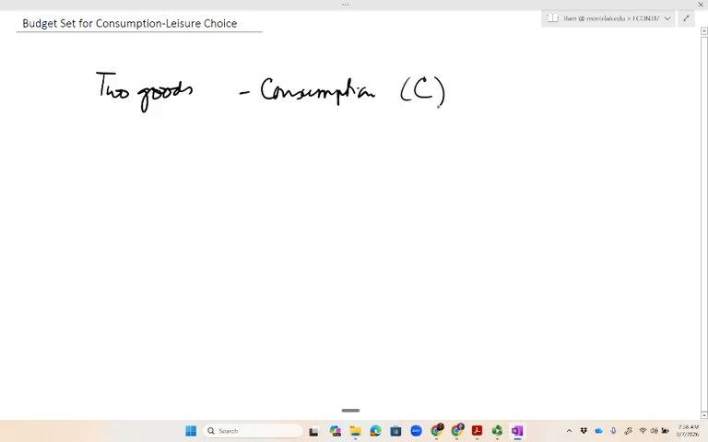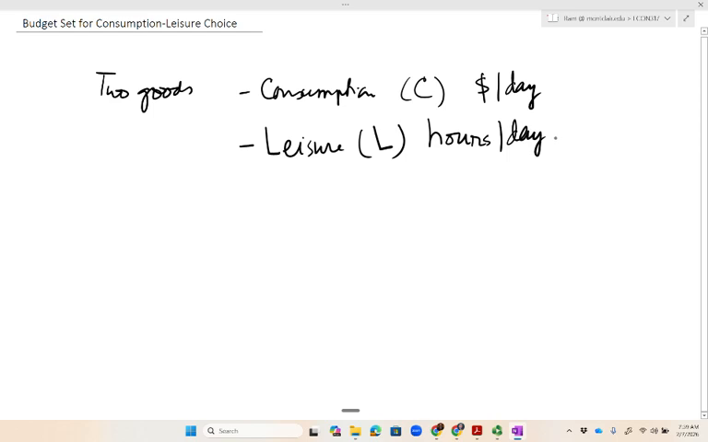I will denote it by C and it will be measured in dollars per day. This is consumption of all the goods and services which consumer values. The second good will be leisure. I will denote it by uppercase L and this will be measured in hours per day. Remember, the leisure hours in a day are limited to a maximum of 24 hours because that's the number of hours available in a day.